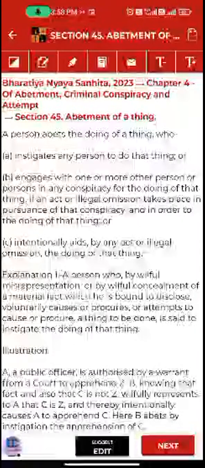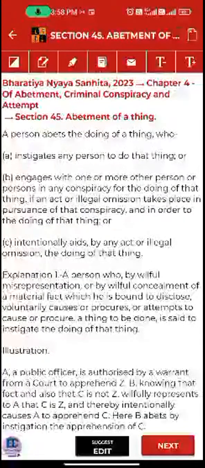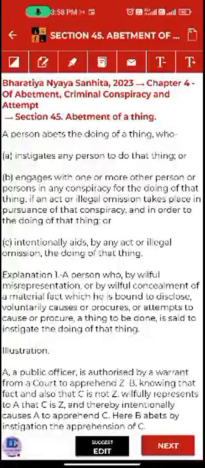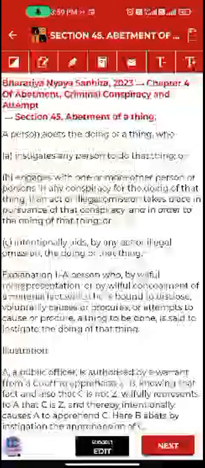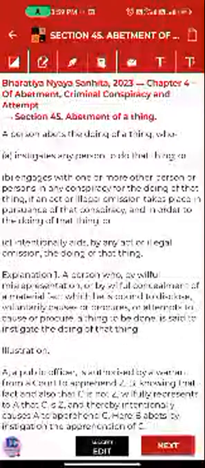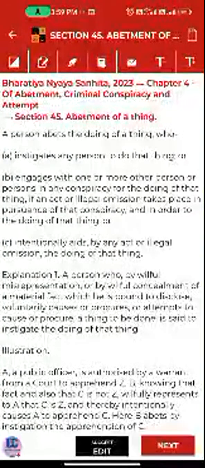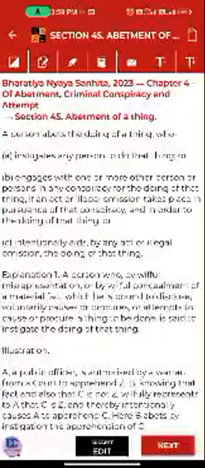If I am influencing you to go and kill somebody or do something bad, the punishment is given to the offender, but also to me, as I influenced that person to commit the crime. So that person will be called an abettor, and he is abetting the crime. So section 45 reads as abetment of a thing.